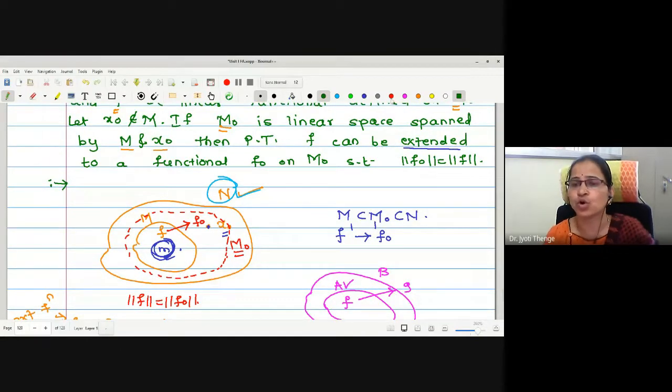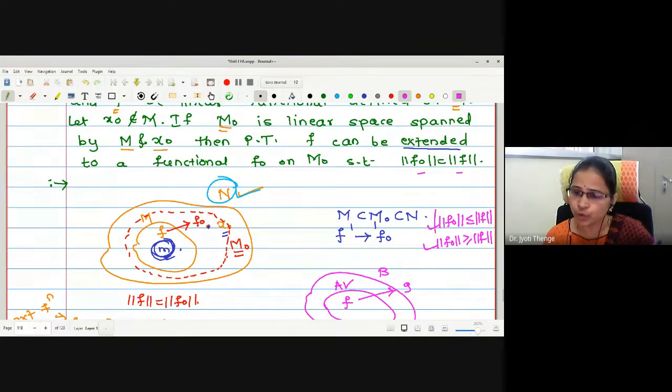Why is this so? Let me tell you. While proving norm f naught is equal to norm f, we wanted to prove two inequalities going in opposite directions. First is norm f naught is less than or equal to norm of f, and norm f naught is greater than or equal to norm of f.